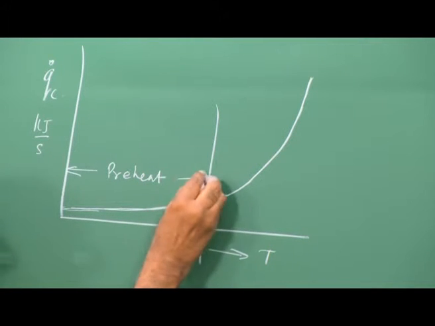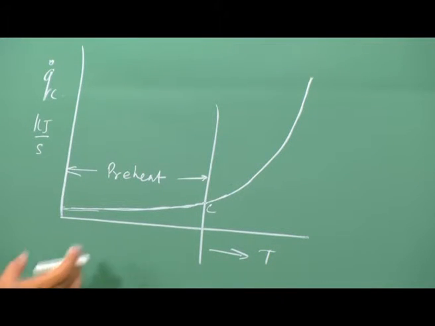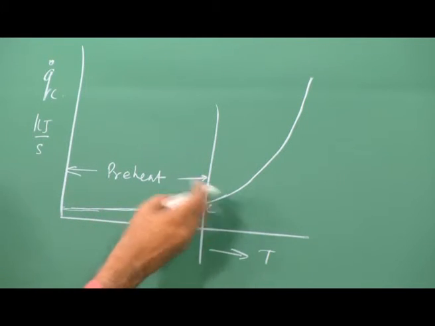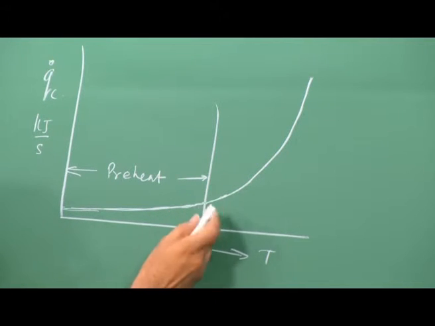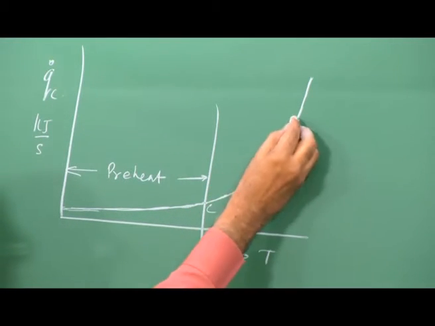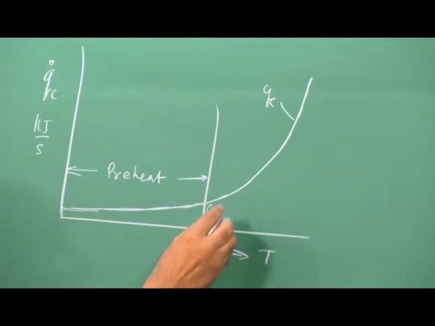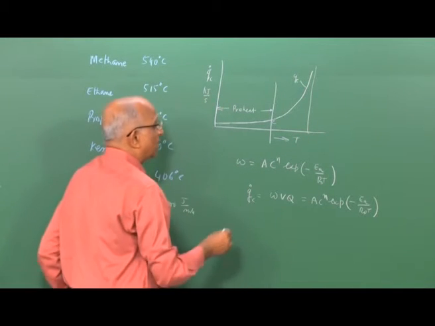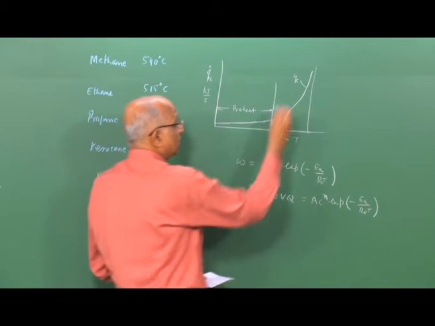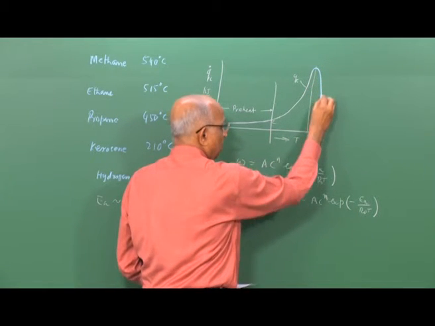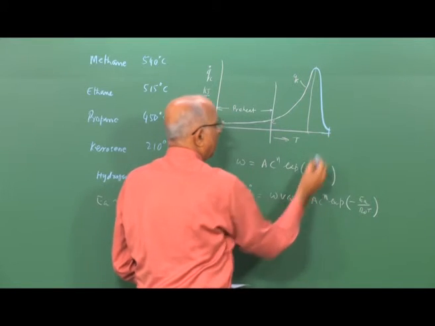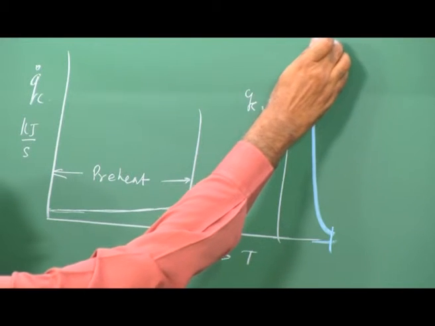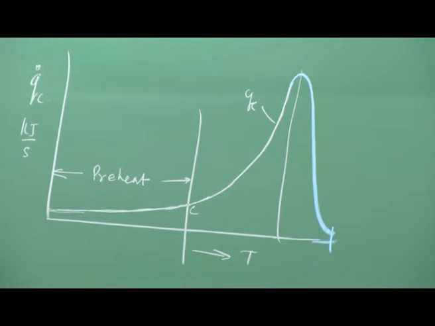During the preheat process, there is a small perceptible increase in the temperature, and that causes the reaction to proceed faster, and after the preheat stage is over, the reaction goes fast, and this is why the actual heat is liberated in this particular phase. And mind you, we did this total problem also. We said it reaches a maximum when there is still some concentration left, and thereafter it drops down like this, and this is when the total reaction is over and the maximum temperature is reached. After this, there is hardly any change in temperature.